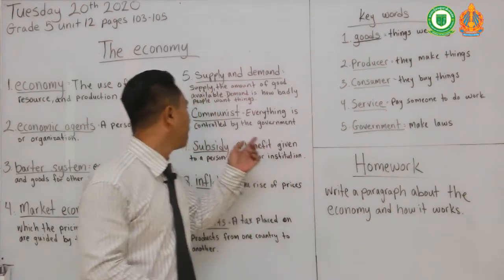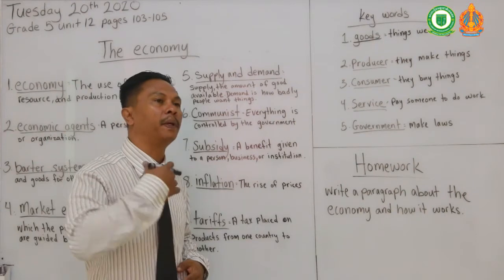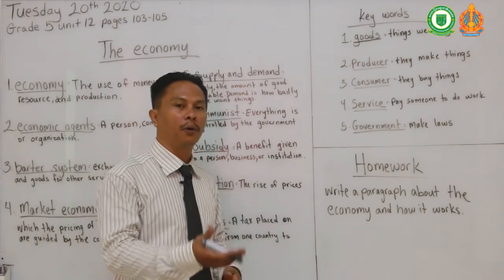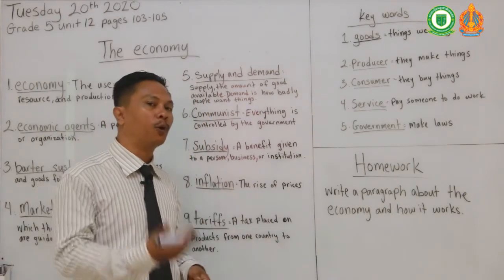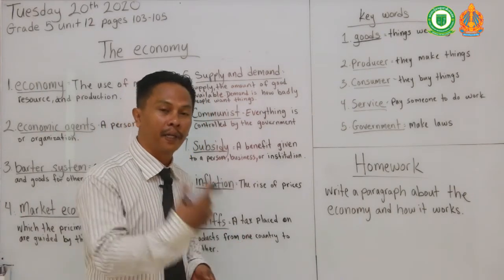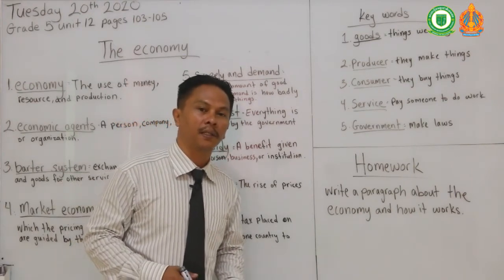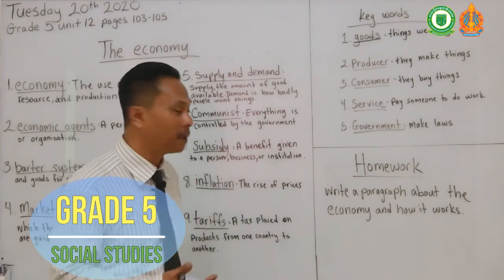Okay, and communism, we know it's controlled by the government, where people are not allowed to say or do anything or put prices on anything. Subsidy, it's like a reward that sometimes the government gives to you. Like extra money to help out your business, or extra money to help out the person that's doing the job for them.